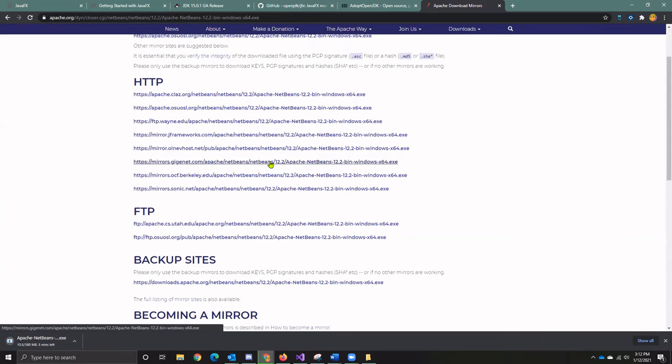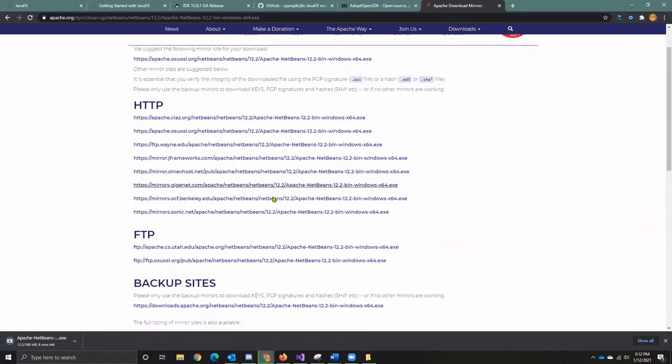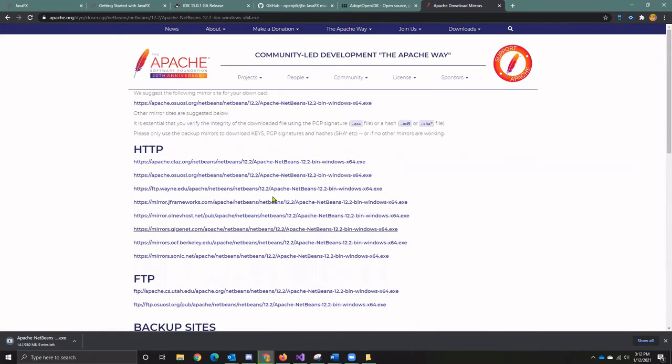So again, I'm gonna pause the video. Now, how to locate this if you're having trouble, we are finally on apache.org, and we're looking at downloading Apache NetBeans 12.2. I'll be right back. Okay, my download of NetBeans has completed, and it's an executable. So I'm just going to click on my download link to run it.